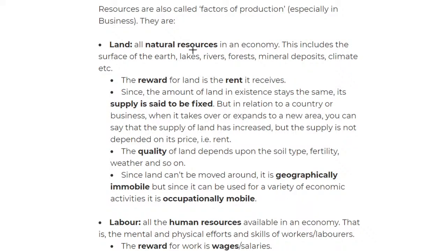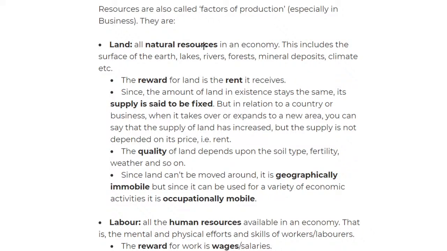So all resources in the economy, okay, all of them, which includes those on the surface and under the surface, like lakes, rivers, forests, all of that, anything that is on the earth is called land. So that's what we classify as land, okay? And these things that are on the earth are limited, okay? They are a factor of production because they're limited. Previously I gave you an example of land, like the buildings. This is where it comes into the factors of production.